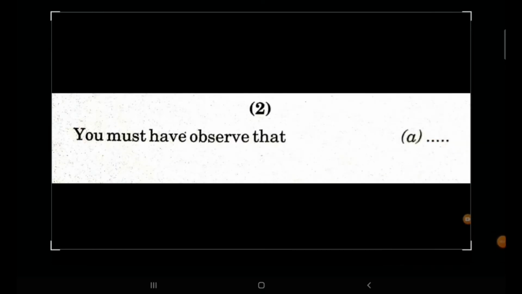Let's start with the second paragraph now. This is the first line of the second paragraph and we will see the rest of the paragraph after this. You must have observed that. Please note and always remember, if there is a helping verb, let's say one of these three has or have or had, then you will have V3 form of the verb after that. But here in this line, the verb is in the first form. So instead of observe, it should be observed.